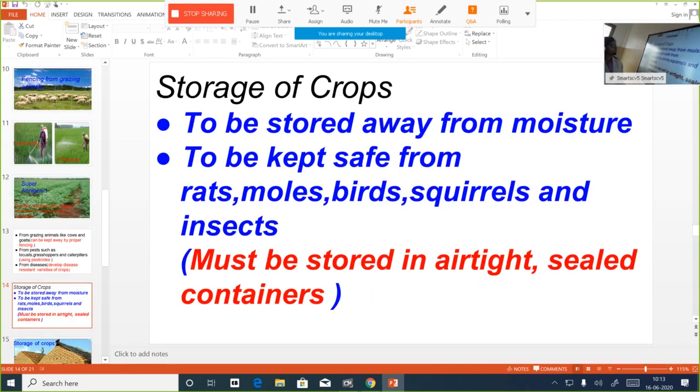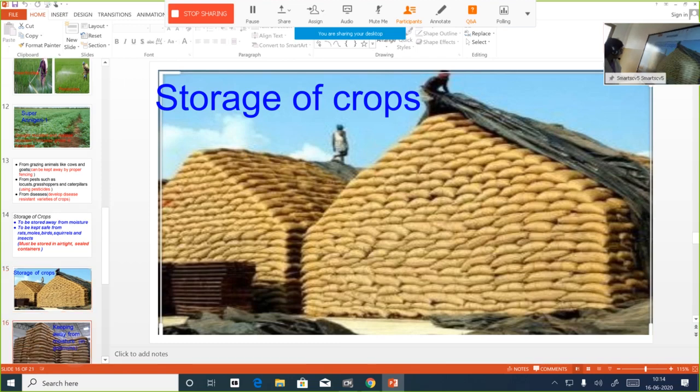Now the last step to do is what? Storing the crops in a proper way. Crops are being stored away from moisture, and they are also kept safe from animals like rats, moles, birds, squirrels and insects. And to ensure these two, the best way of storing, they can be stored in an airtight and sealed container.